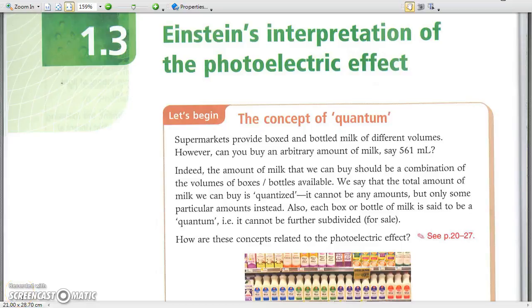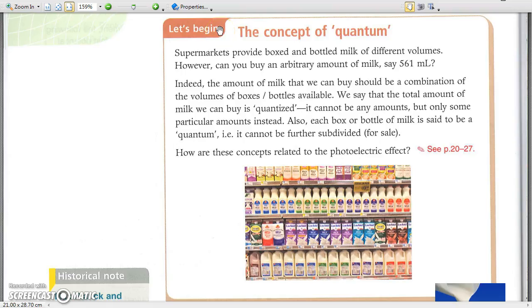1.3. Einstein's interpretation of the photoelectric effect. Let's begin. The concept of quantum.